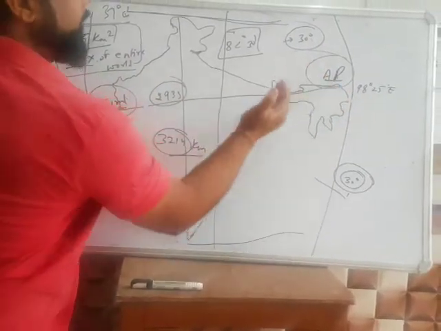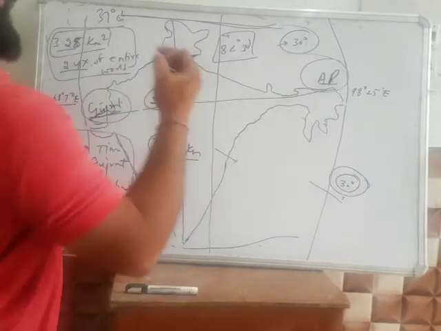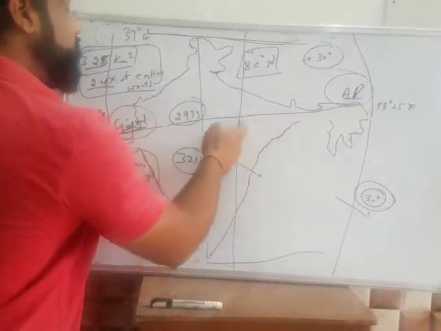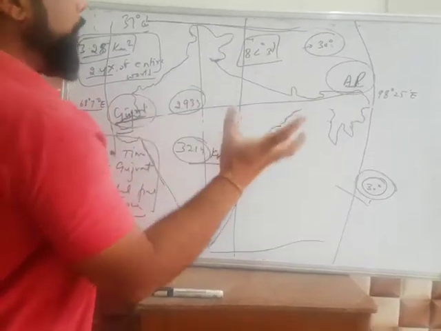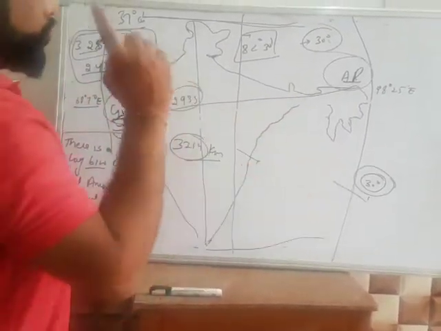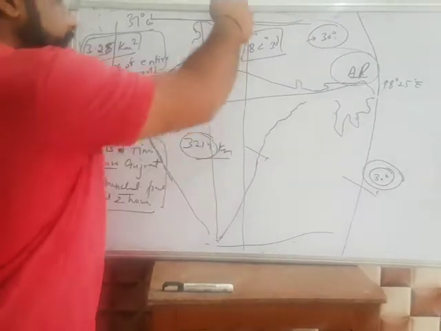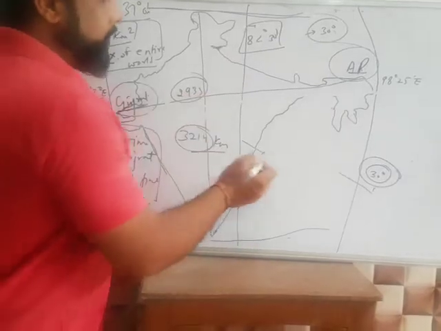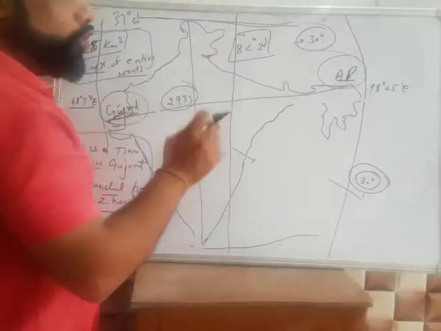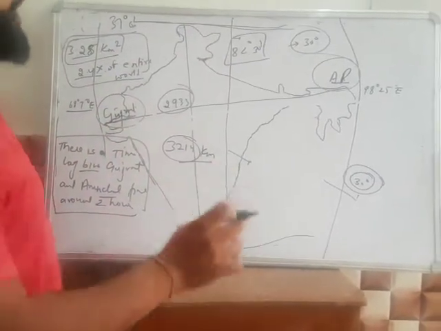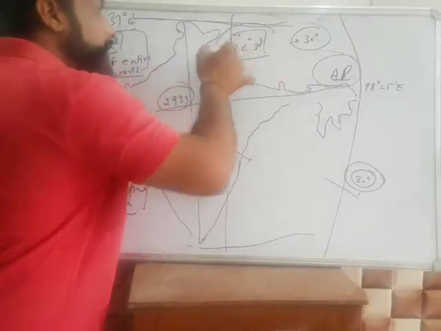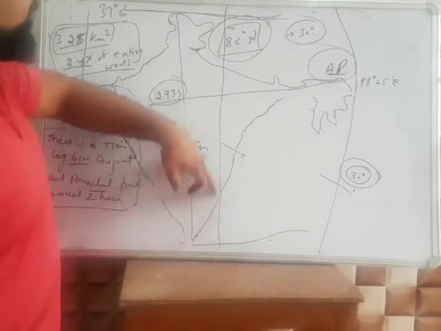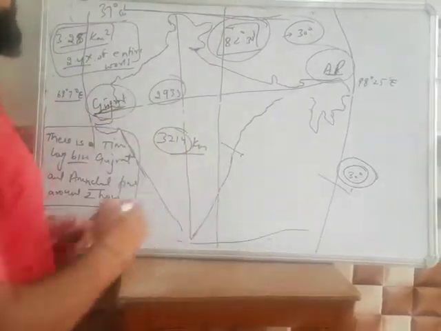तो अगर आप ऐसे टाइम को लोगे, if you take time in this manner, then the time will change according to the boundaries of the states. So India decided that there is a standard meridian, and its time is taken as the standard time. जो standard meridian का समय है वही समय लिया जाता है, और हमारी standard meridian वो पास होती है, it passes through 82 degrees 30 minutes longitude.